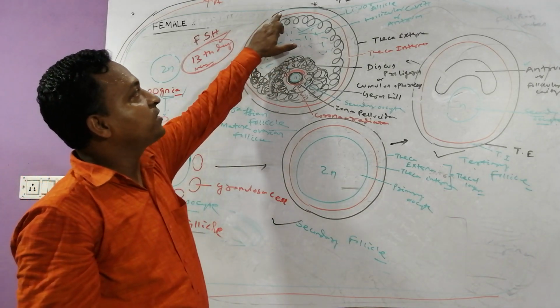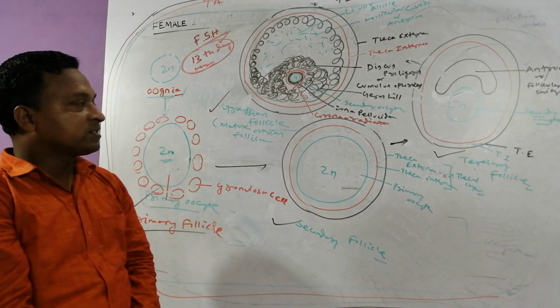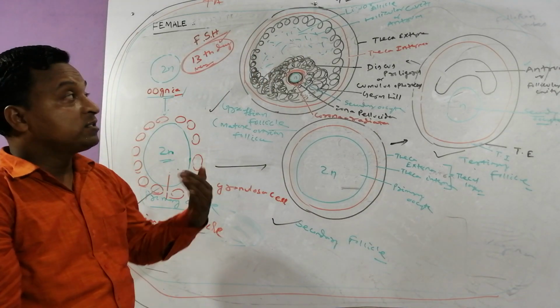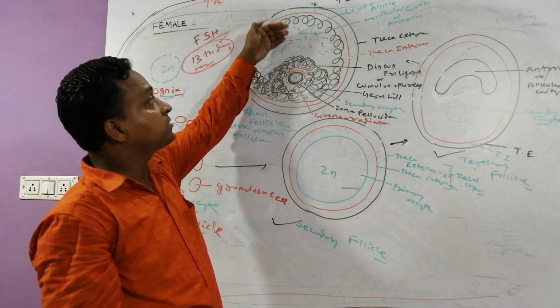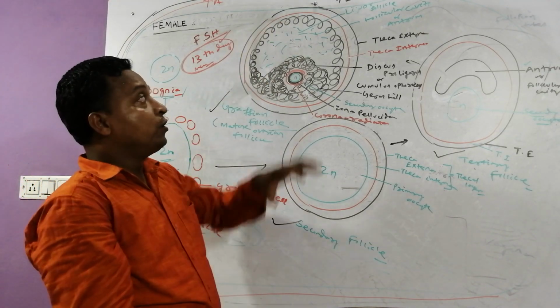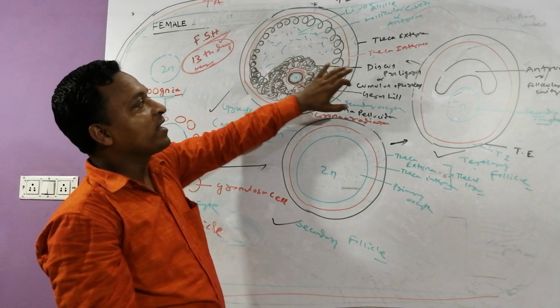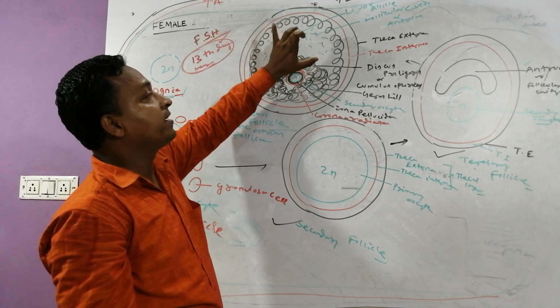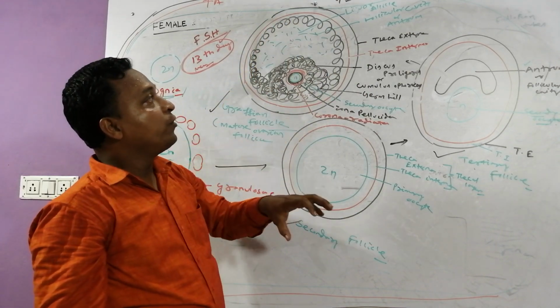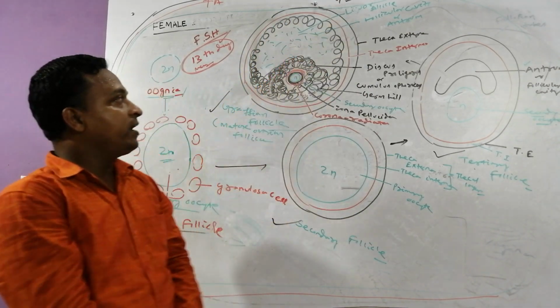Nothing else. The first one, it is covered by which one? Theca externa, just the outermost layer. Just below that, theca interna. Next one, just below that, is the membranous granulosa, which encloses the follicular cavity or antrum. And try to guess, the follicular cavity or antrum contains a fluid. We can call that which fluid? Liquor folliculi. Yes or no?